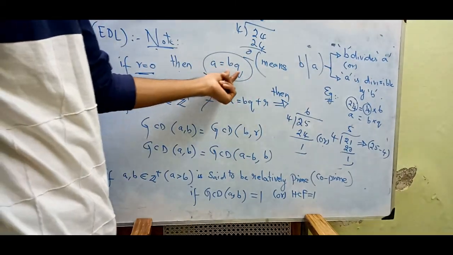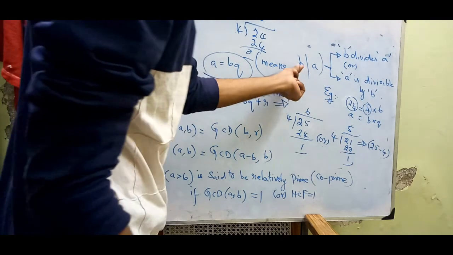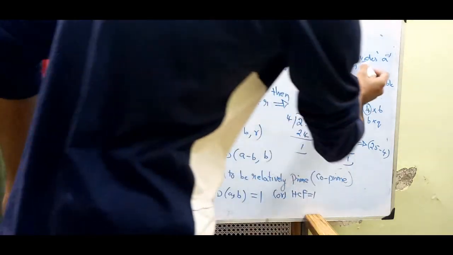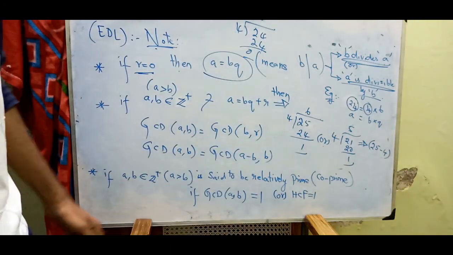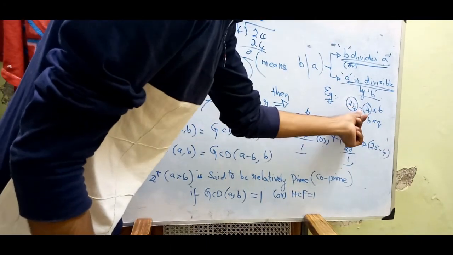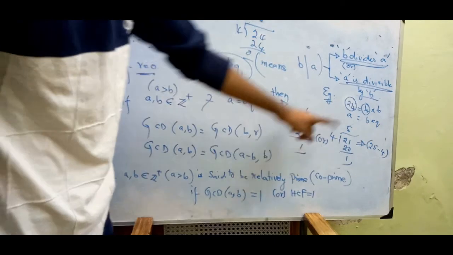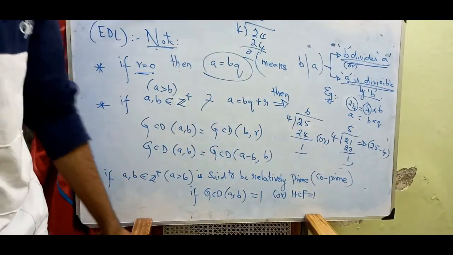What a equal to bq means is that b divides a, or a is divisible by b. For example, 24 equals 4 times 6, so a equals bq.